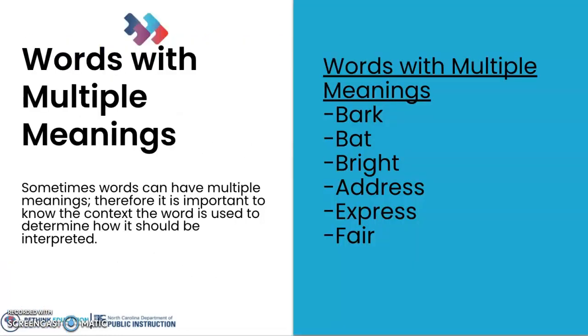Now let's look at words with multiple meanings. Now sometimes words can have multiple meanings. Therefore, it is really important to know the context that the word is used to determine how it should be interpreted. For example, let's take a look at this list of words with multiple meanings. Bark, bat, bright, address, express, and fair, just to name a few.